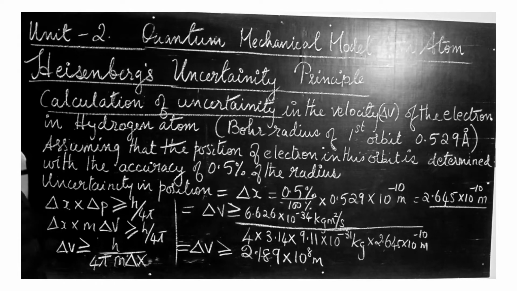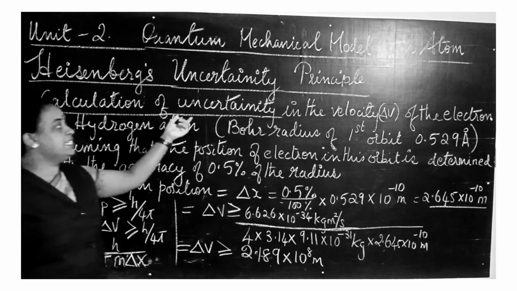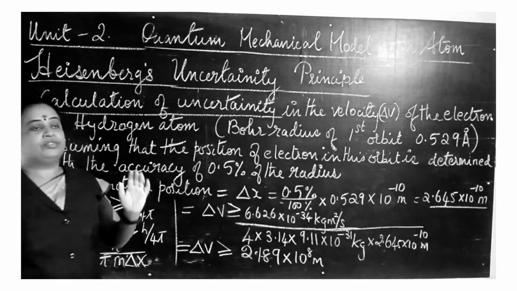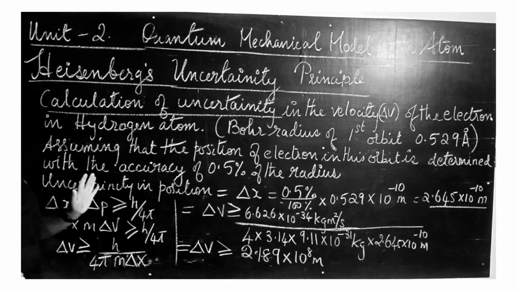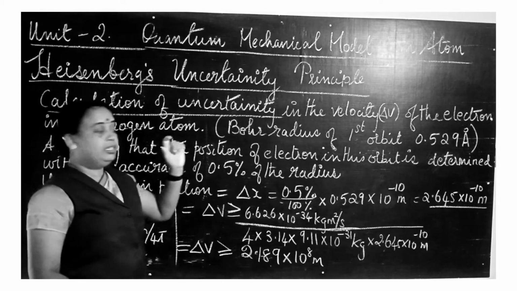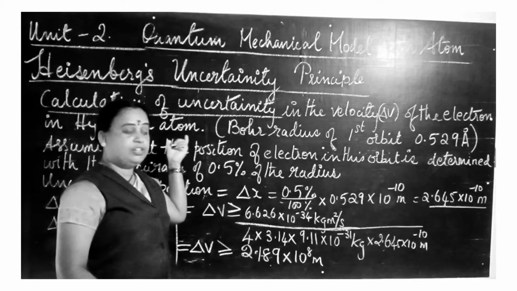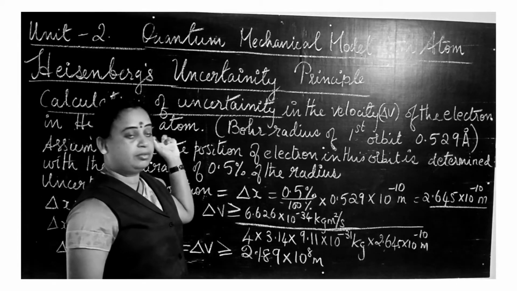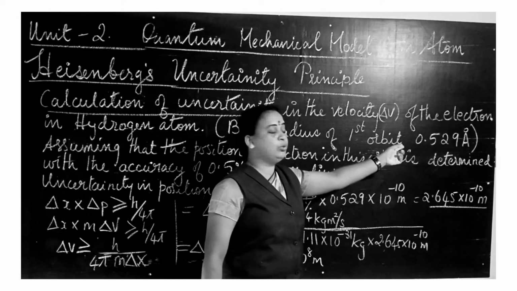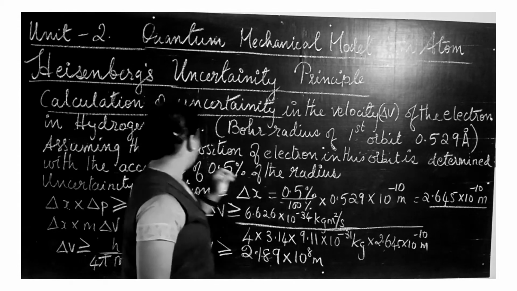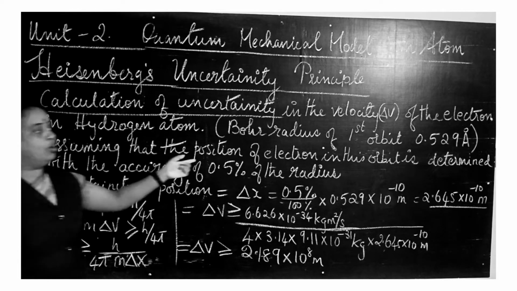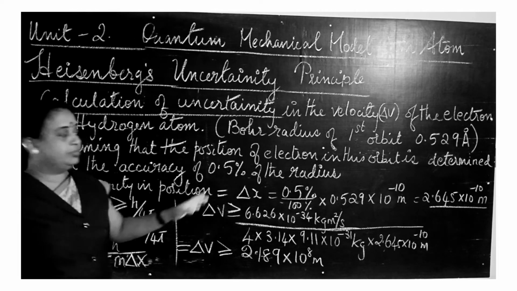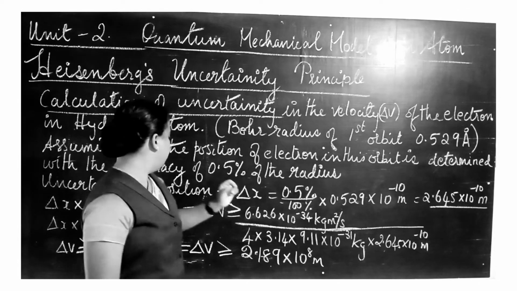Now let us understand the calculation of uncertainty in the velocity of the electron in the hydrogen atom. According to Bohr, the radius of the first orbit of the hydrogen atom is 0.529 angstrom.